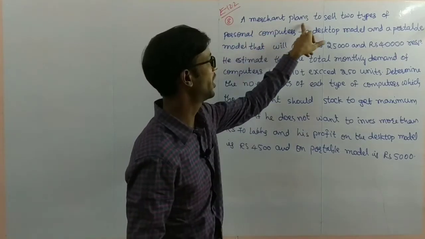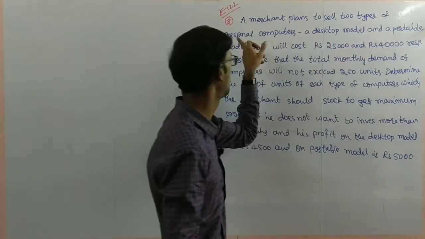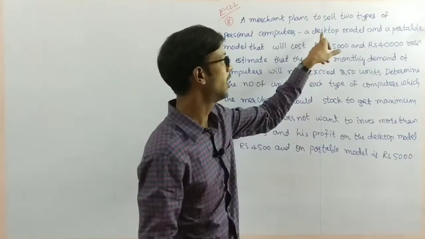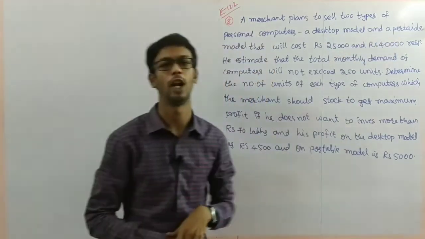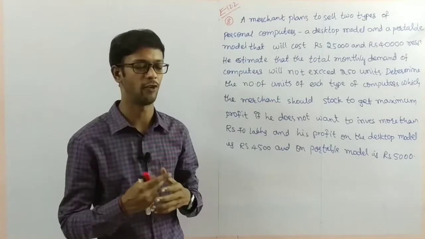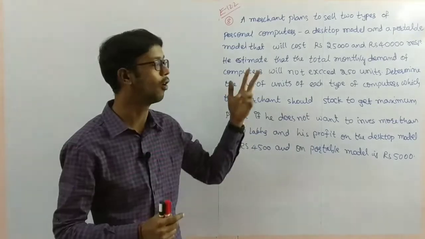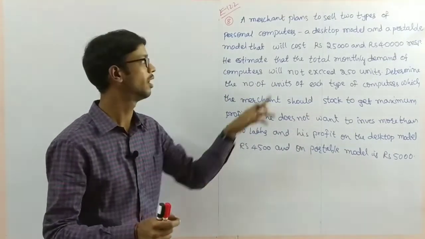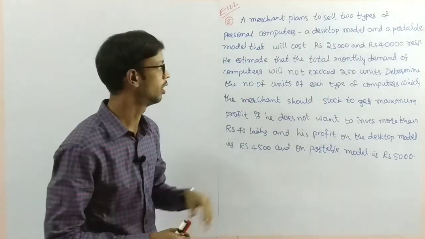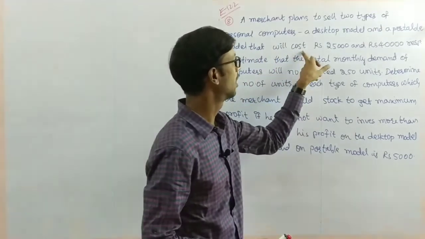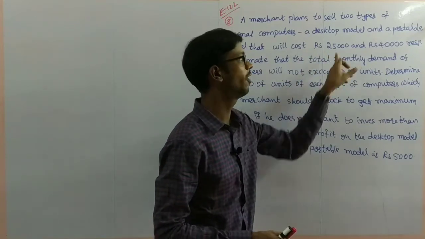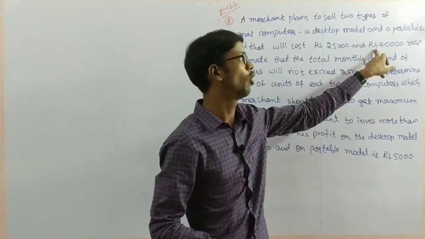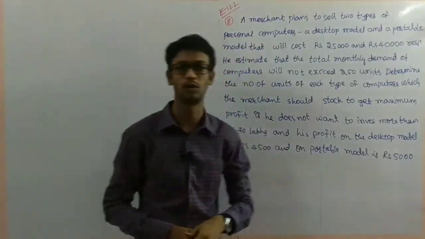A merchant plans to sell 2 types of personal computers. The 2 types of personal computers are the desktop model and the portable model. We have only 2 types. One is desktop computers and one more is portable model computers. The cost of a desktop computer is 25,000 and a portable computer is 40,000.